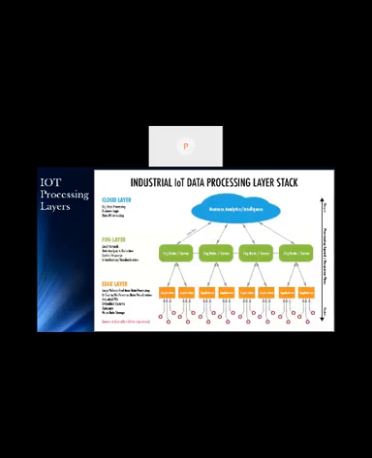The edge layer does the processing on the instant data, the real-time data. It will not have more, because its memory is limited. We don't have very much memory at the microcontroller side, so we have to do computation on the real-time data. At the edge layer memory is limited, the fog layer has a little more memory, and the cloud layer has no limit on memory. We can scale up to any memory, and we can run any predictive maintenance algorithm or any other algorithms on the past data to get proper business intelligence.